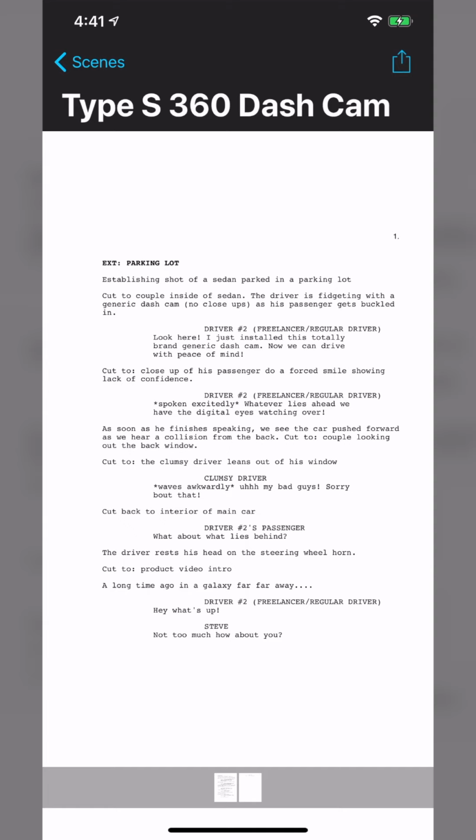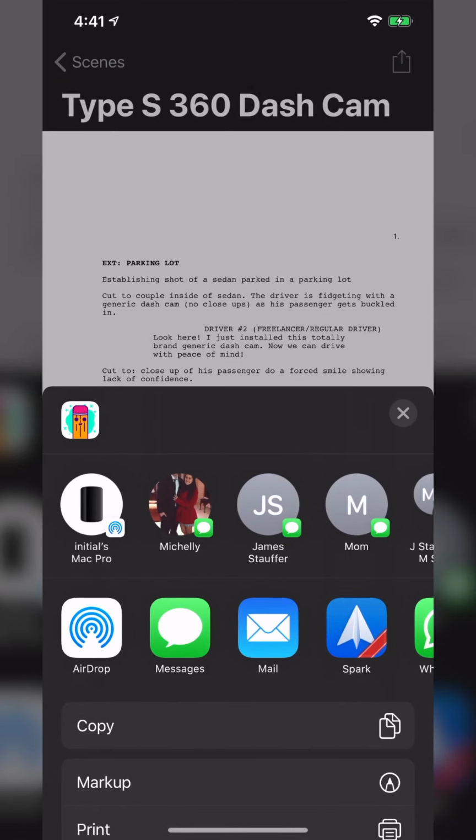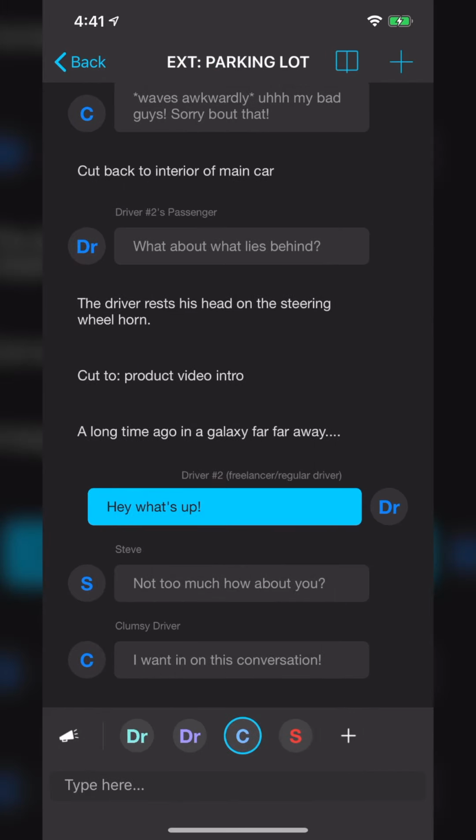Now, of course, you're not going to have all the advanced features because, again, on a normal scripting software, you have so many options when it comes to the scene selections, props, and stuff I can't even think about because I don't know scripting software all that well. But I know that this is good enough for your general productions here. If you just have a couple actors or actresses and maybe producers, stuff like that, everyone's going to be able to read this in a normal scripting way. So this is great. You have the PDF here. You can hit the share button in the top right, share it however you want to share it, and you're pretty much good to go.